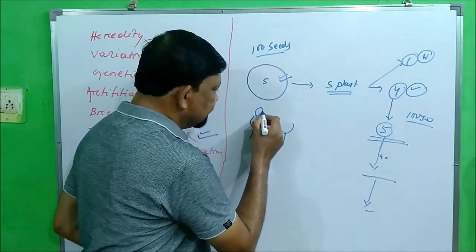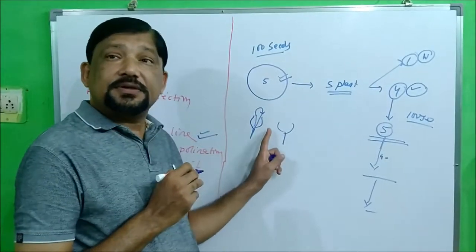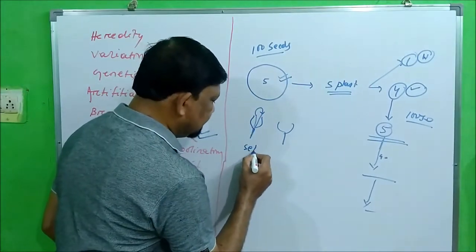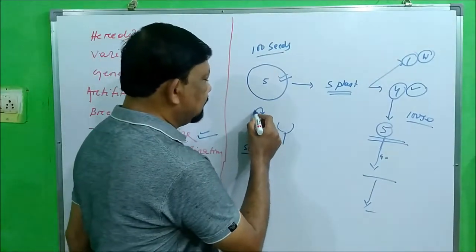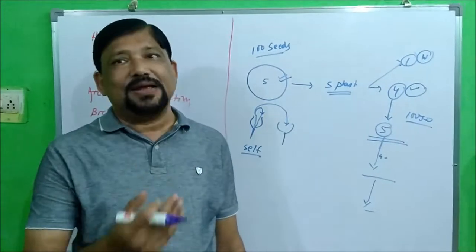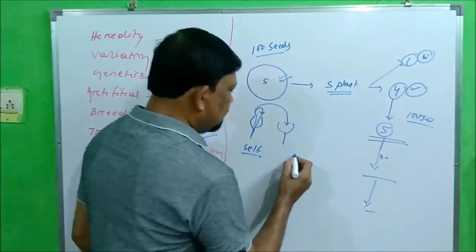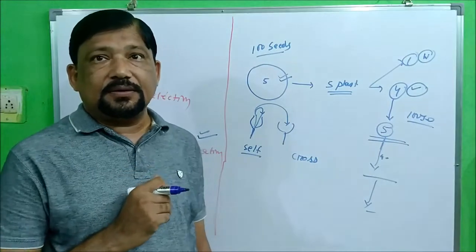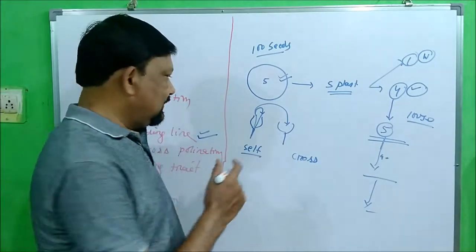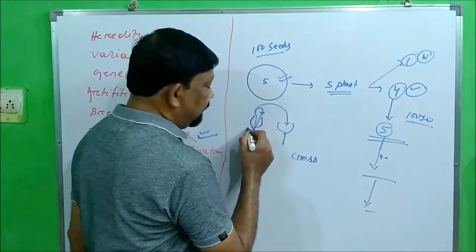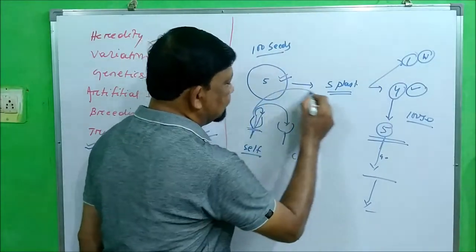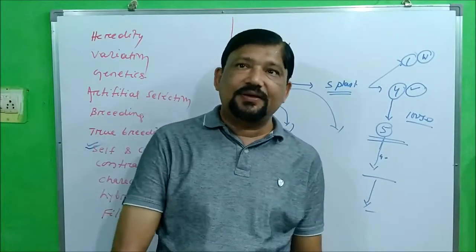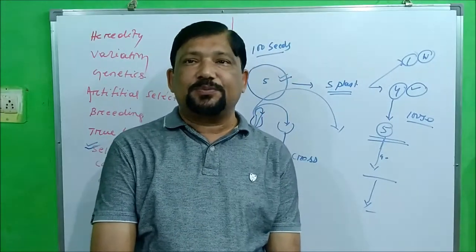If the pollen grain is transferred to the stigma of the same flower, it is called self-pollination. If it is transferred to another flower, either of the same plant or a different plant, that is called cross-pollination. But the functional cross-pollination is when the pollen of one flower of one plant is transferred to another flower of another plant.